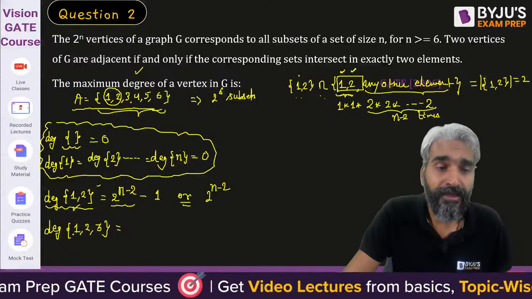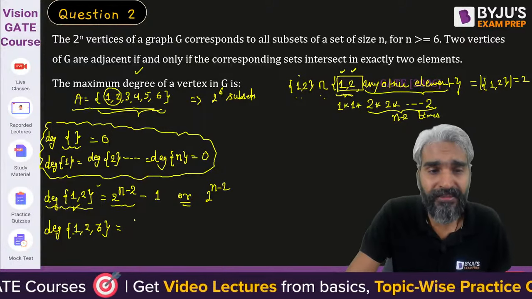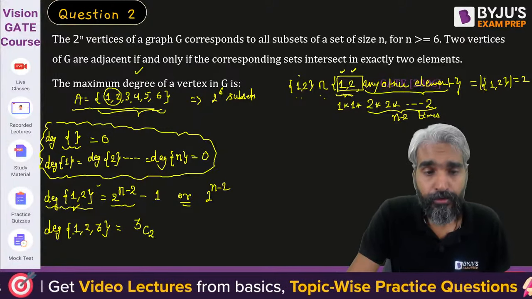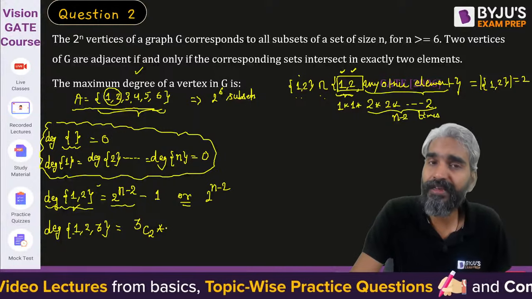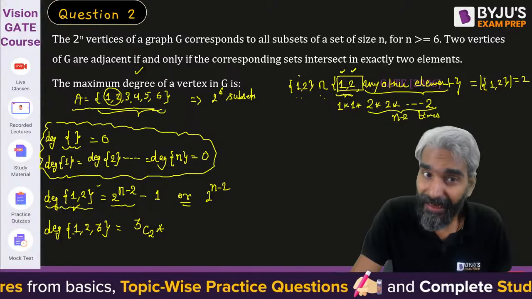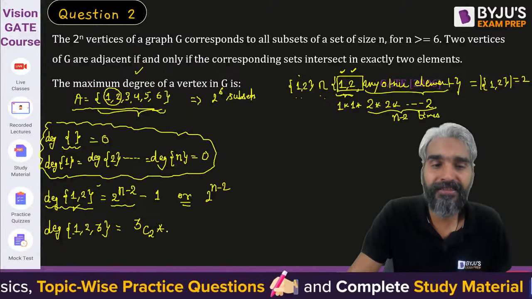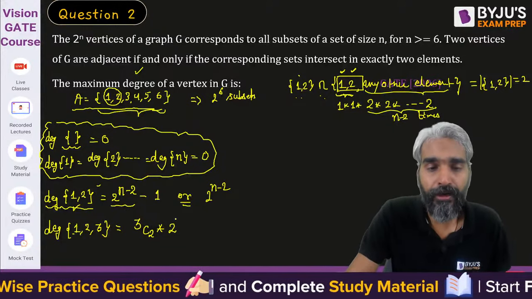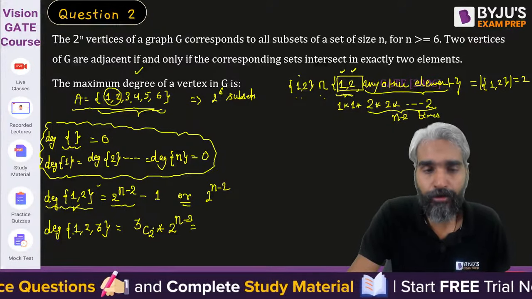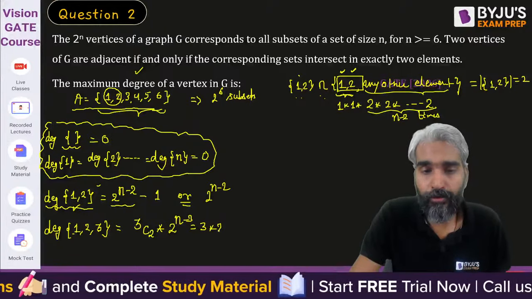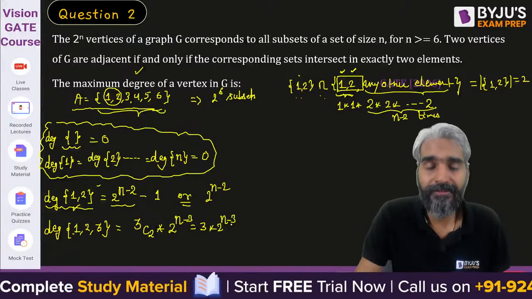So we can choose 2 out of these 3 elements in 3C2 ways, and for the remaining n minus 3 elements you will have 2^(n-3) choices. Therefore it will become 3C2, which is 3, into 2^(n-3).